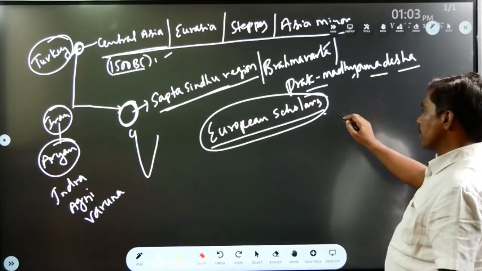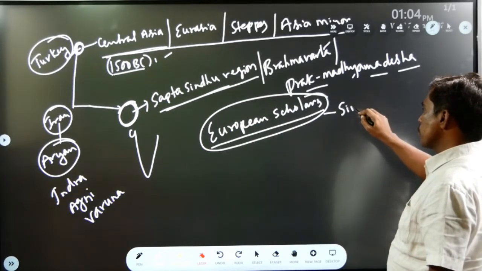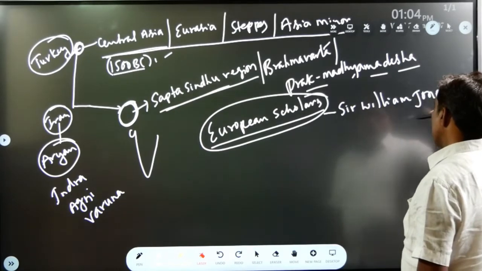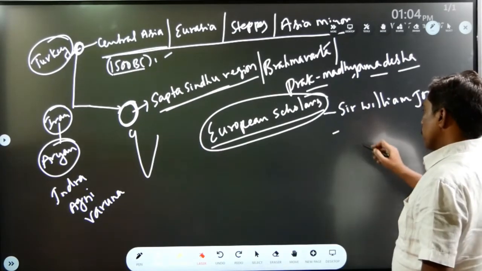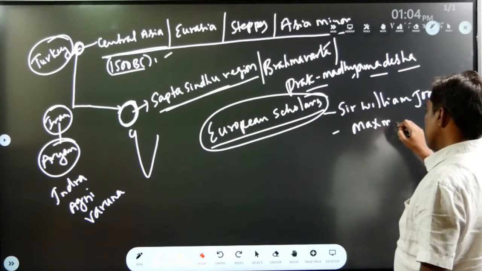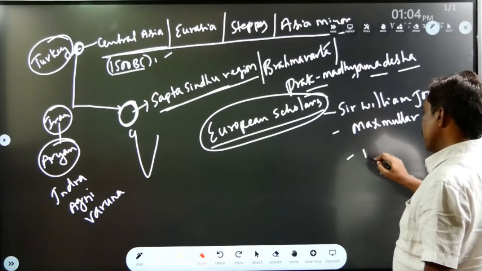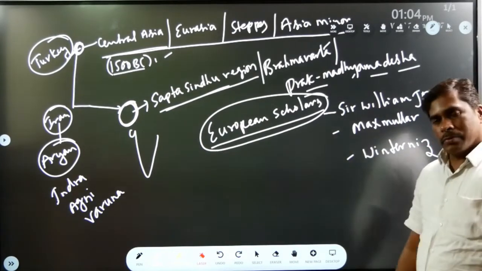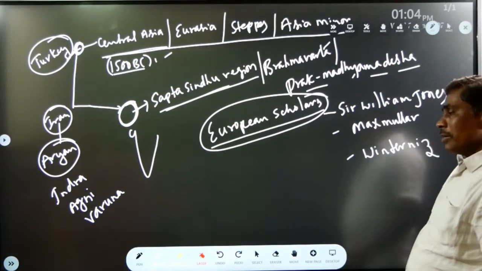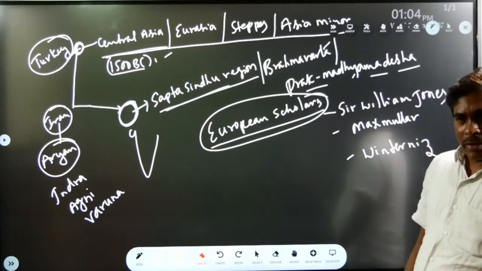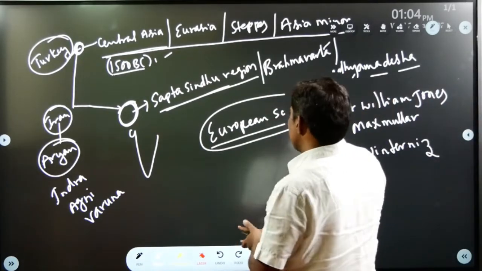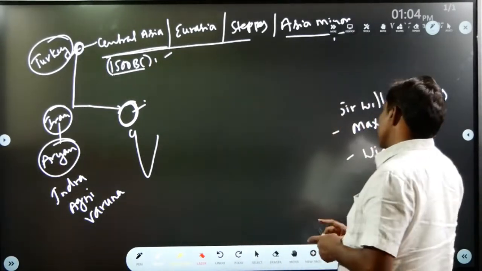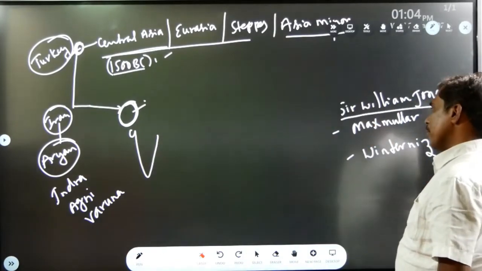European scholars such as Sir William Jones, Max Muller, and Winternitz developed the Aryan migration theory by studying the similarities between Indian language and European language. So we will discuss one by one.